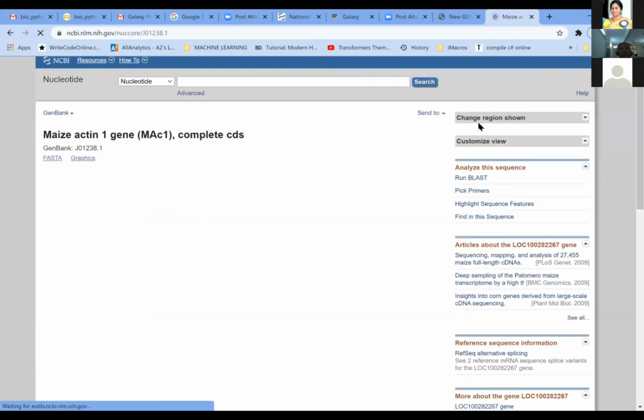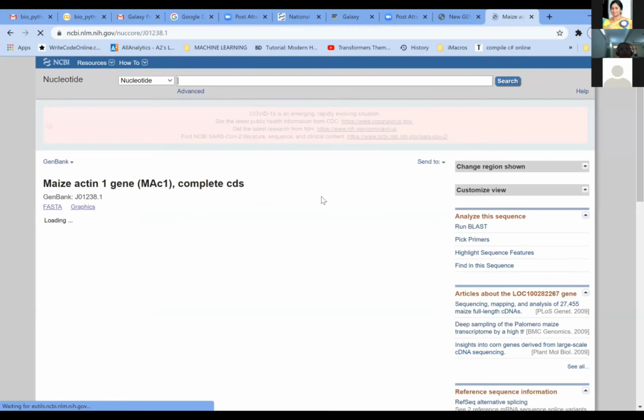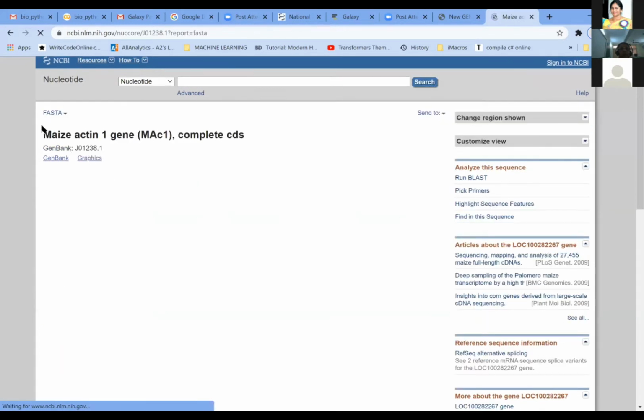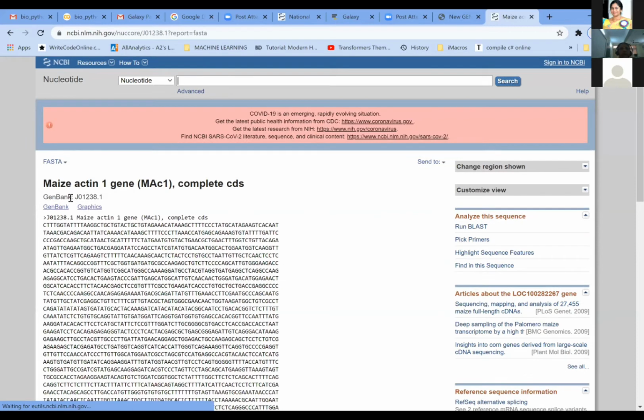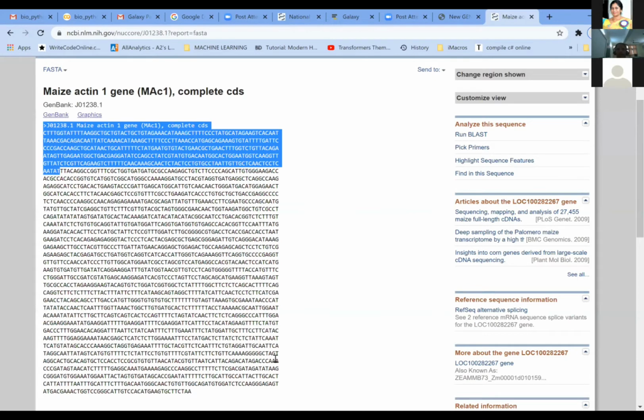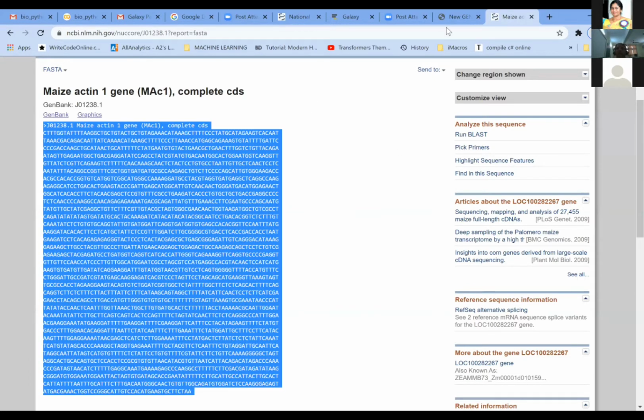So we are going to take the maize sequence. As I've told you earlier, we can also go for the FASTA sequence now here. As I have told you, in FASTA we need to take the entire sequence from here to the end. Then copy the sequence, then go to the GenScan window.